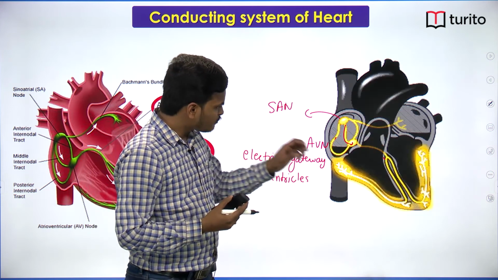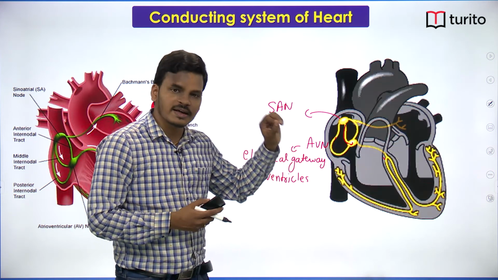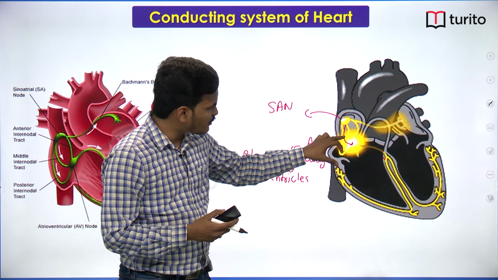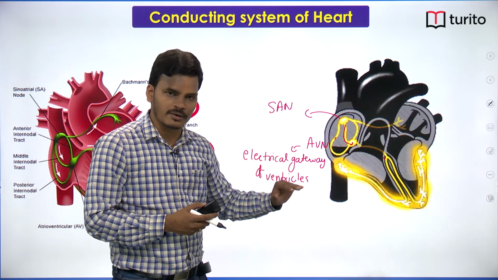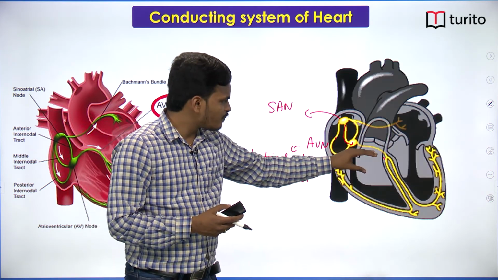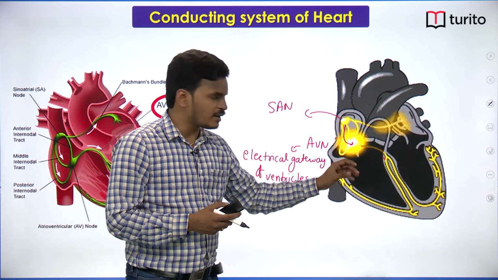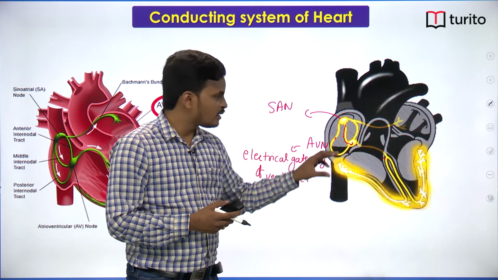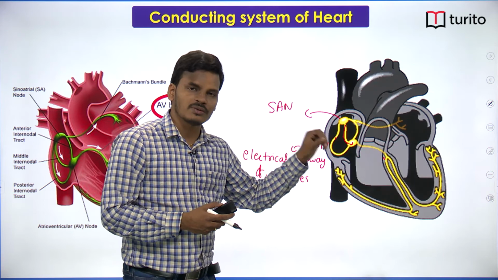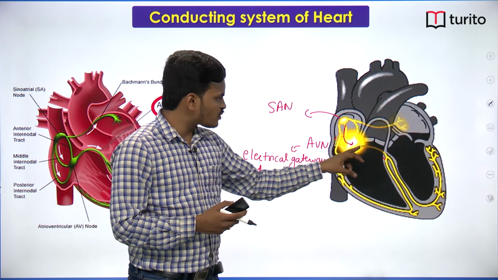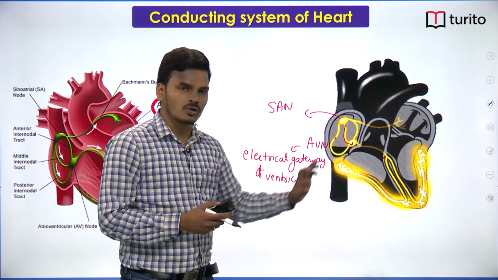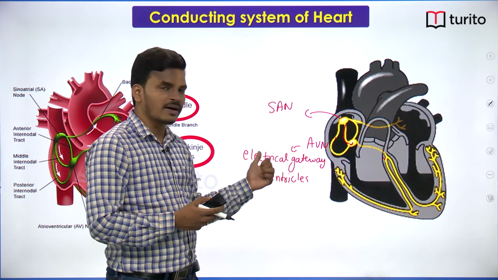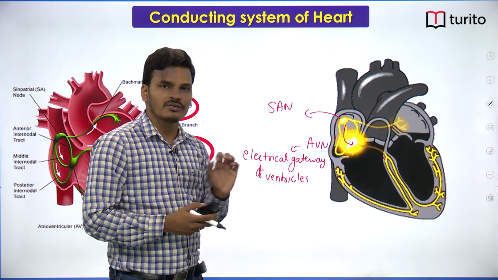The reason is that action potentials cannot directly transmit from the atria to the ventricles, because the atria and ventricles are separated by a fibrous tissue that does not allow the transmission of the impulses. So it has to pass through the AV node only. That is the reason the AV node is known as the electrical gateway of the ventricles.